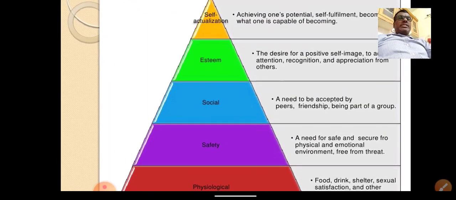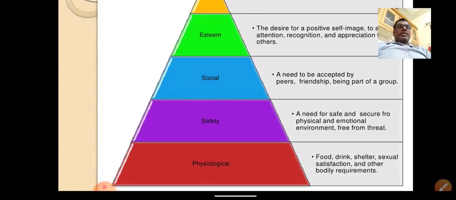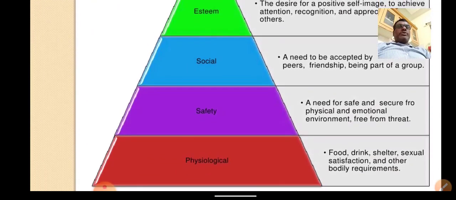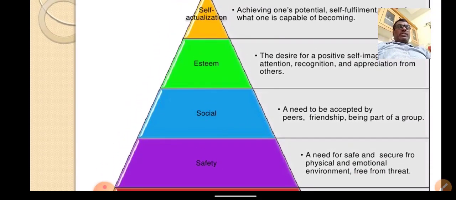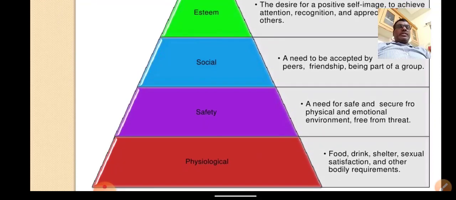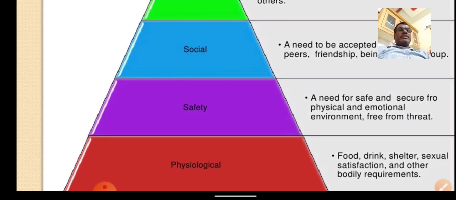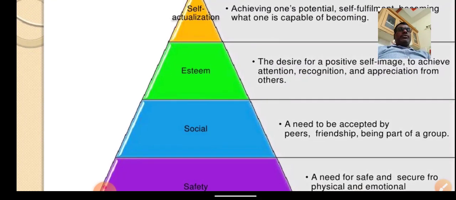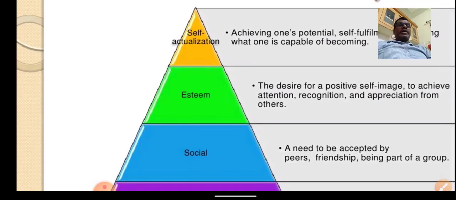Guys, this Maslow motivation theory is one of the important and also basic theories of management. Here, we are going to see a pyramid shape. In this pyramid shape, we are going to find different needs of an employee, or hierarchical needs. The first one is physiological needs. The second one is safety needs. The third one is social needs. The fourth one is esteem needs. And the last one is self-actualization.